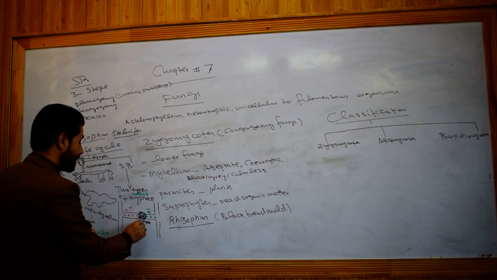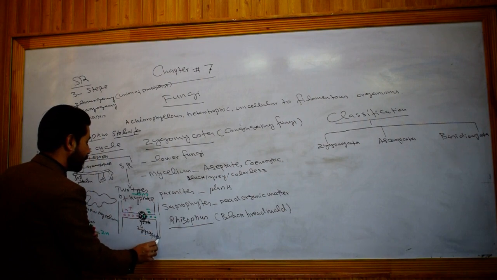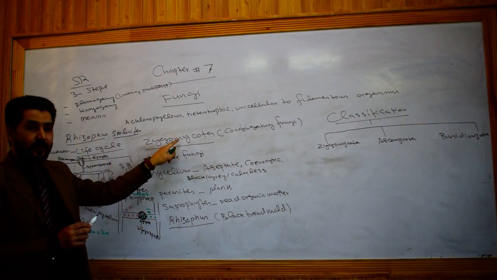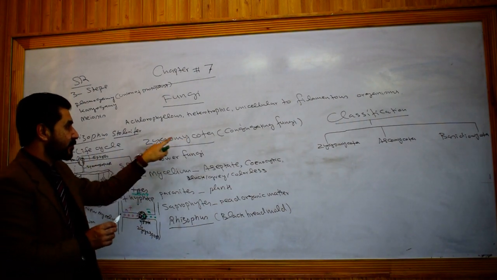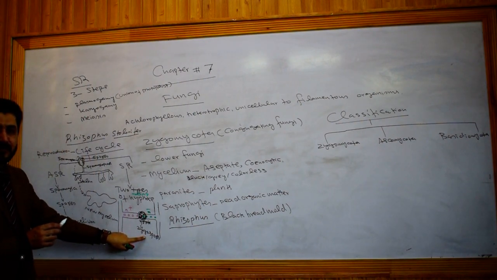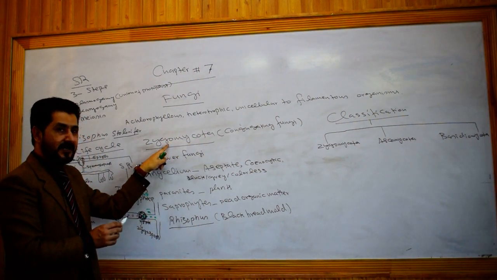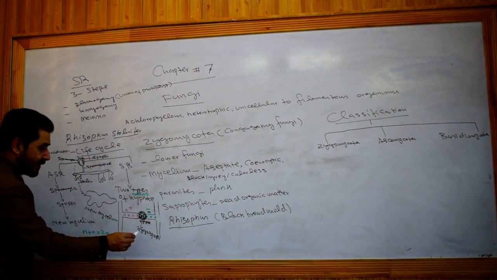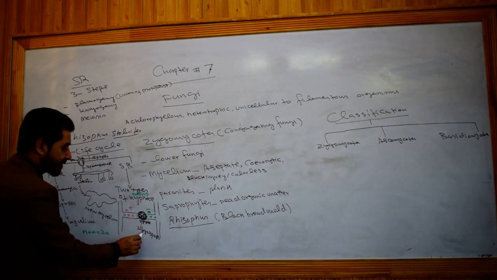This is called zygospore, which is the characteristic type of sexual spore in the members of Zygomycota, and hence it got its name from the zygospore, that is Zygomycota. Zygo means zygospore, the characteristic type of sexual spores produced in the members, which are called zygomycetes. So zygospores will be produced, and this zygospore is a diploid structure. Soon what?